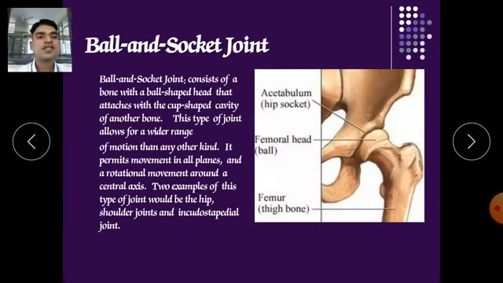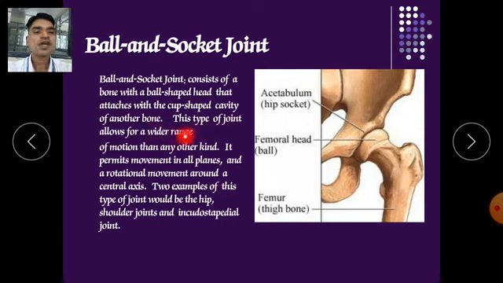Now the ball and socket joint. It is the most freely movable of all the joints, the master of all joints. It consists of a bone with a ball-shaped convex head that fits into the cup-shaped cavity of another bone.